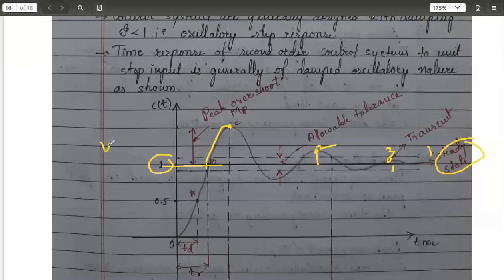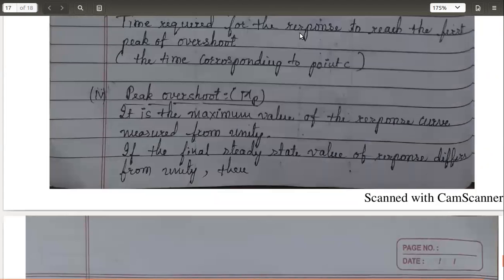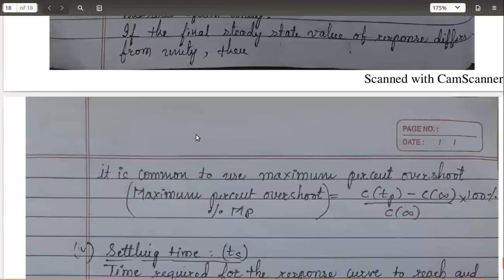This is the case when I apply a step signal as the input. Suppose I take a ramp or impulse, it need not be equal to 1. For that also you should be able to calculate what is MP. So let me give you a general equation to get MP. If the final steady state value of the response is not unity, if it differs from unity, then also we should be able to get this peak overshoot.